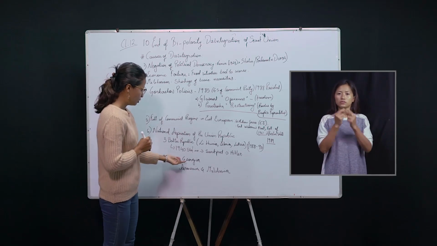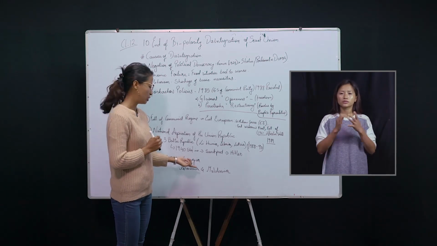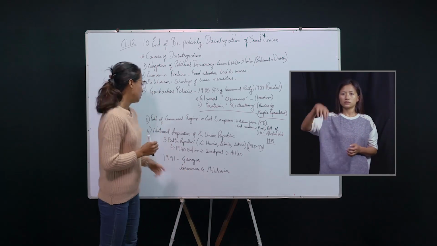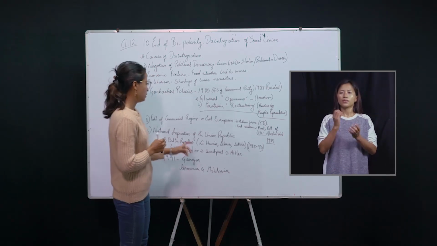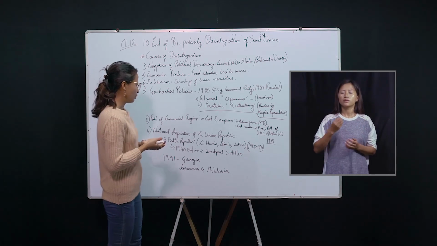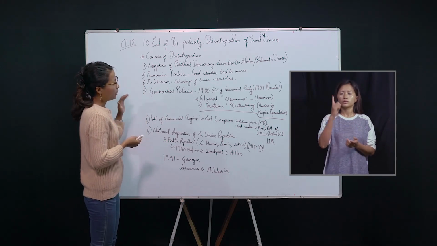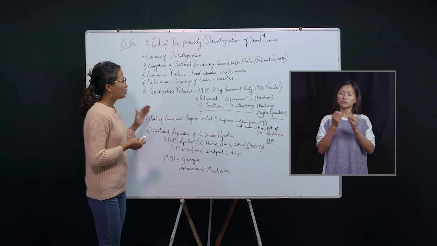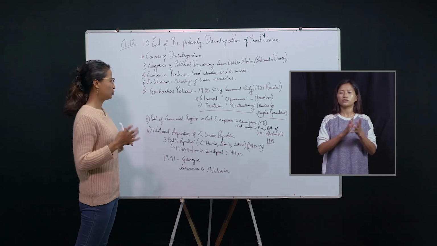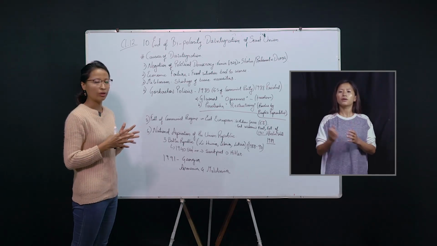A similar feeling was felt in Georgia in 1991. She also expressed her political freedom, and even countries like Armenia and Moldavia. All these countries, especially in Eastern Europe, asked for their freedom, and all these factors, from point 1 to point 6, loosened the hold of the Soviet Union as a supreme power in the bipolarity era.